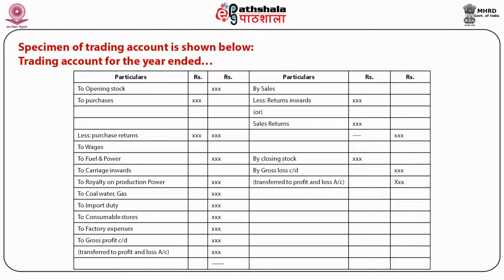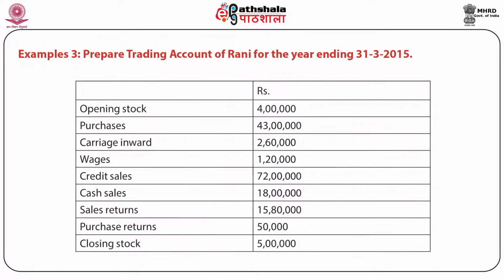And for the purpose of this, we have to compare the revenue and expenditure, and it is disclosed by this account. With the help of an example, we can better understand how to prepare the trading account. The information for the year ended on 31st March 2015 is given, and according to this information, opening stock, purchases, carriage inward, wages, credit sale, cash sale, sale return, purchase returns, closing stock are given to us, and we have to prepare the trading account with the help of this information.